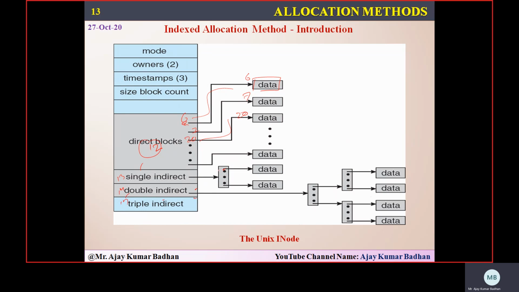Single indirect means it points to one block, and within that we have pointers that represent the actual data. Those pointers will consist of data. In the same way, double means 2 levels, and triple means 3 levels like this. Again this will have 2 and this will contain the data. This is 1, 2, 3, three levels. That's what we call triple. And with the triple indirect we can store as much data as we have.